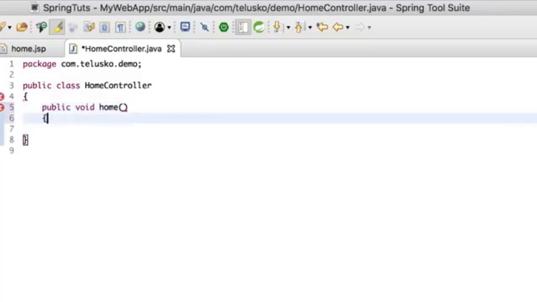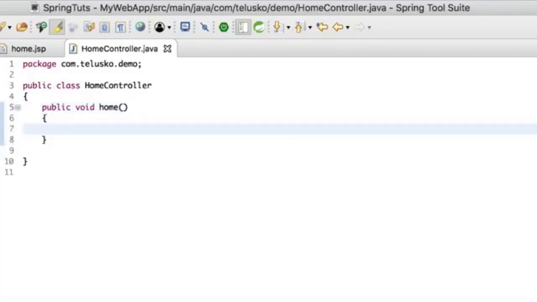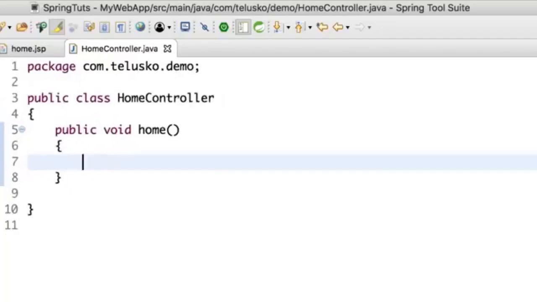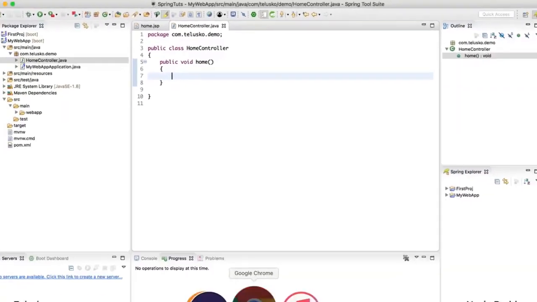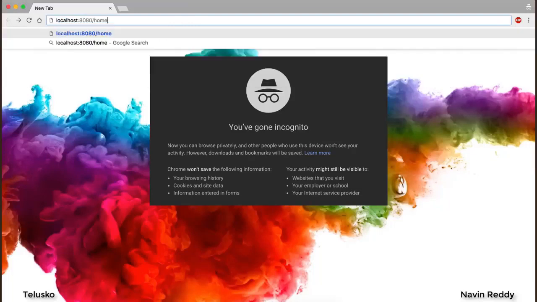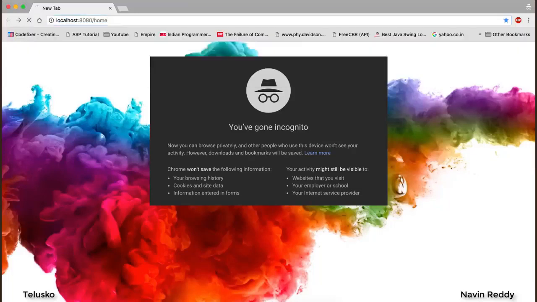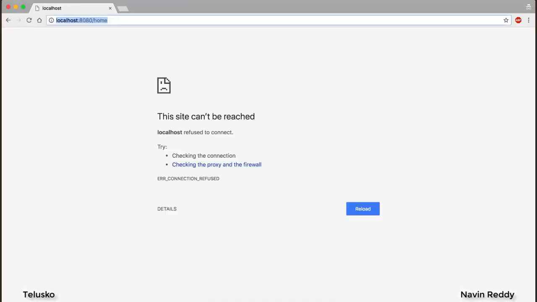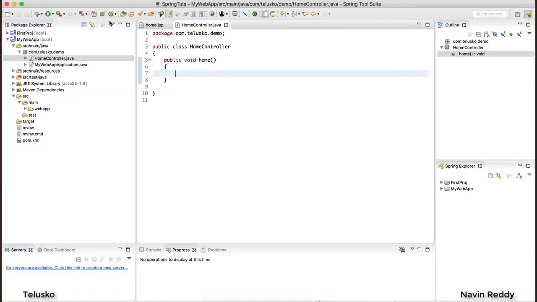And I would print something here, nothing fancy. I just want to print something, because the first step would be, technically, if I want to make you understand this, if I open my web browser and search for localhost 8080/home, I want to get that page. As you can see, it is not responding anything now. It's because we don't have that link. Ultimately, what I want is someone should accept this request. So step one would be, I want a controller who will accept that request.